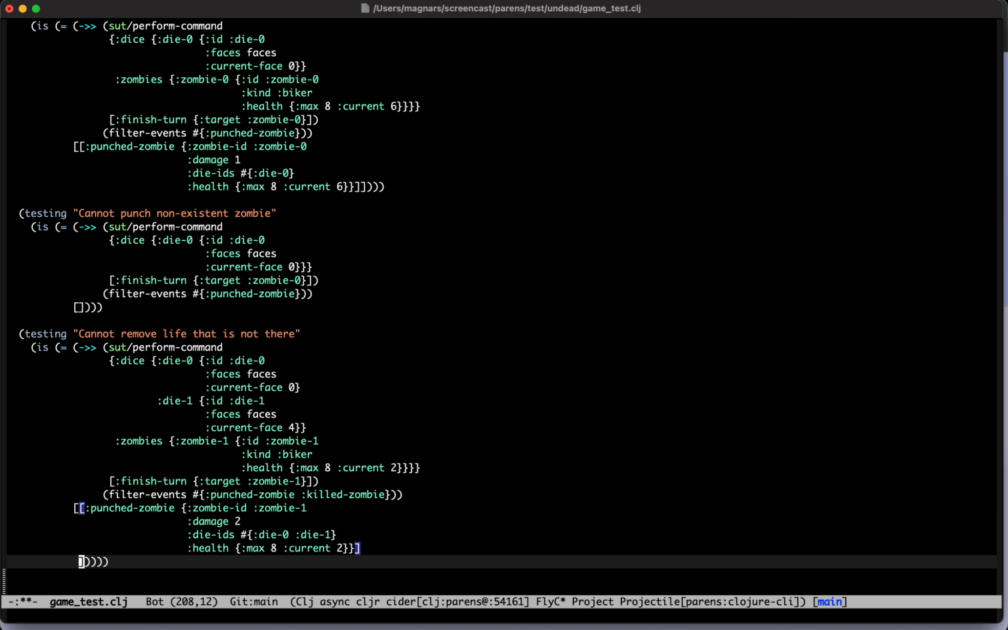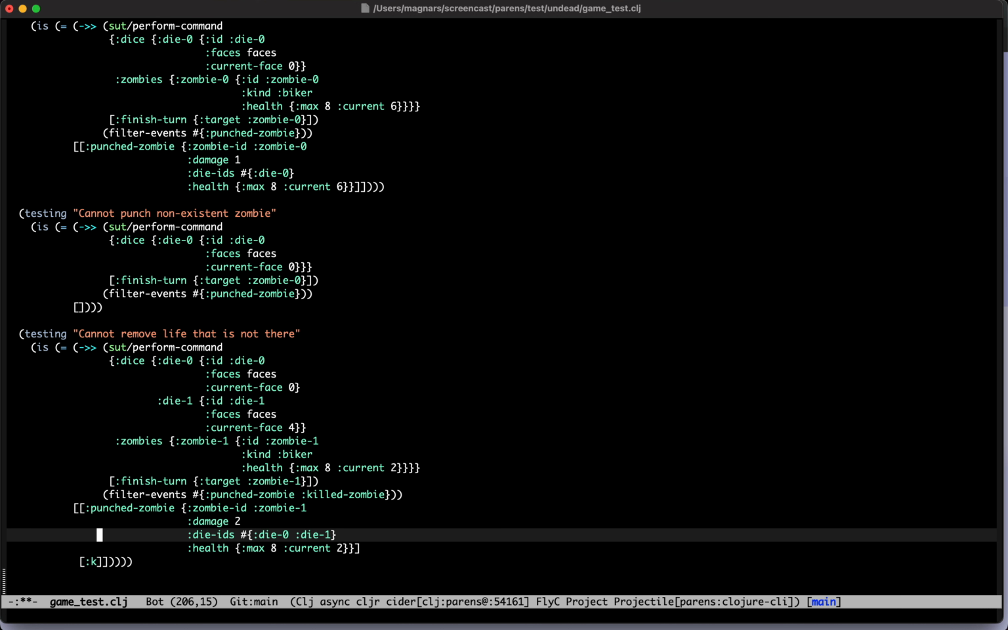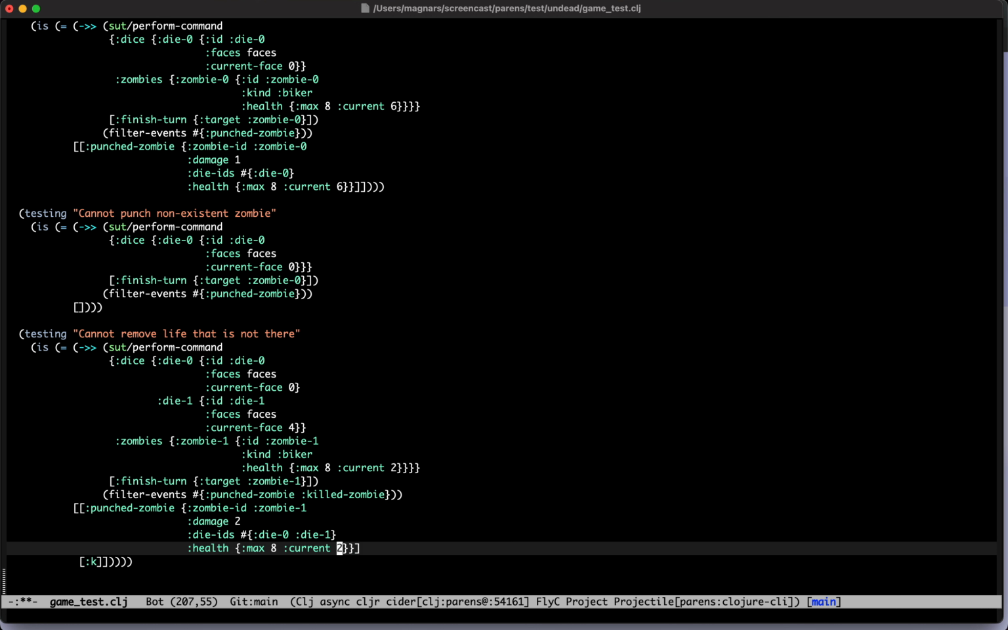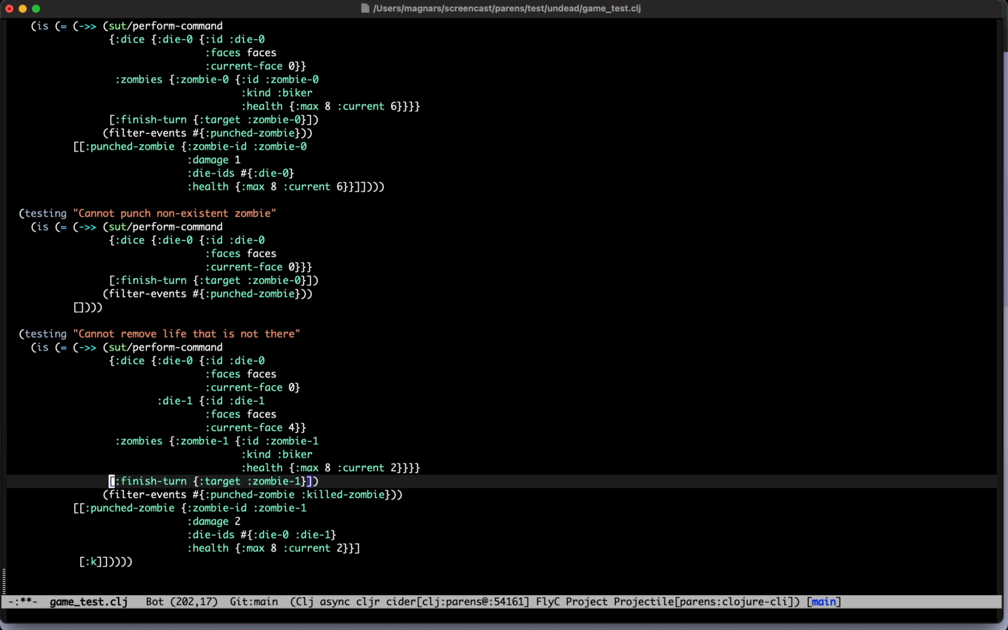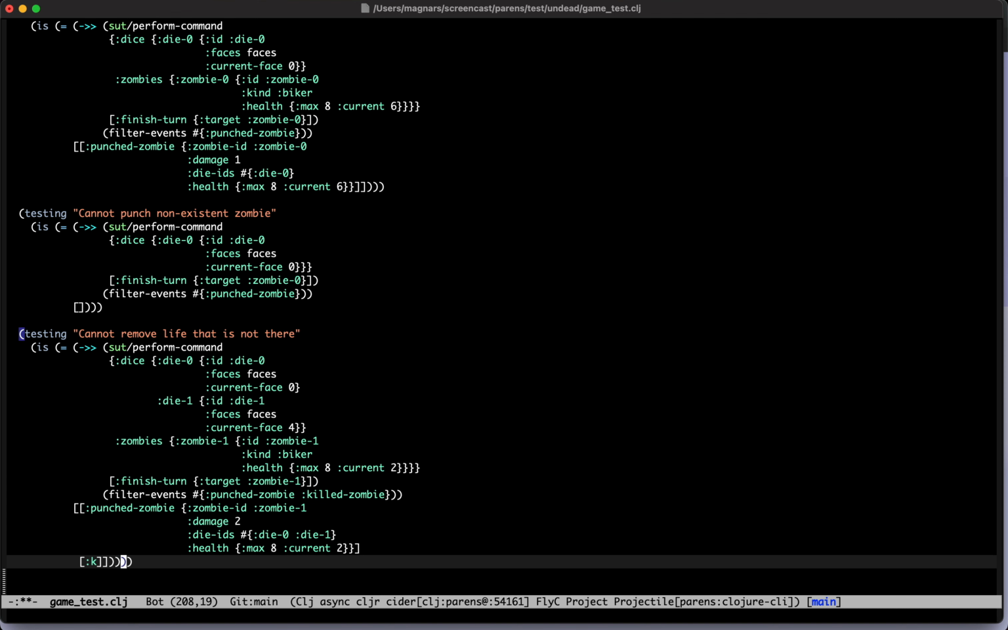Yes, because he didn't get killed, though. Oh, yes, it did. 2 damage, 2 health. Ah, he did get killed. Because this is the test that says, what if we have 3 damage and just 2 life? I see. He got killed by death. So killed zombie.